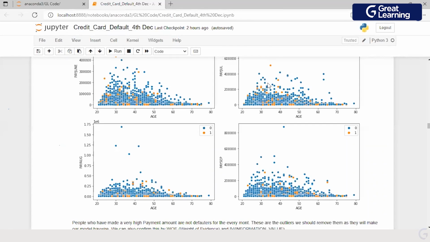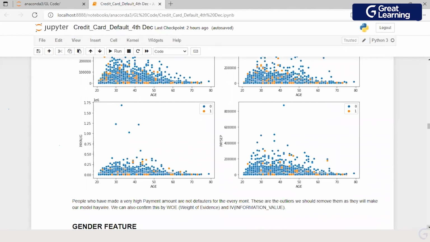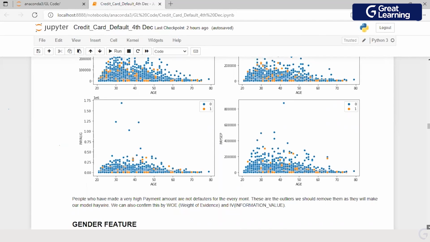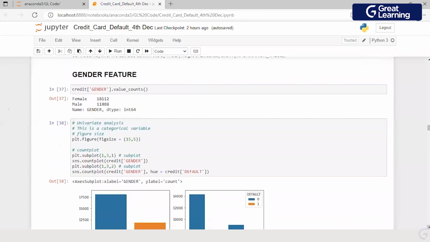If I compare the month of June with the pay of September, then for June, even people with less amount and less age had a lot of defaulters. That's what I'm not able to see for September. So I don't know what really happened in September, or maybe because this is the last month's data which I have, that's why I'm able to see this. Okay. So this is where I complete the analysis on just the age.